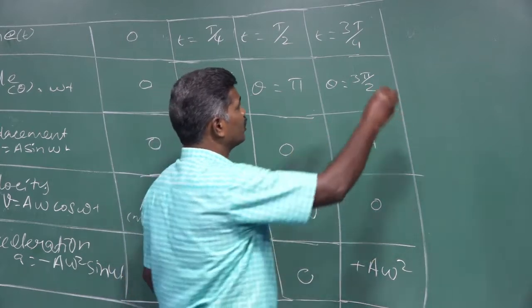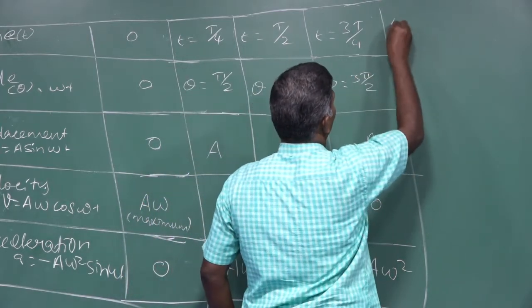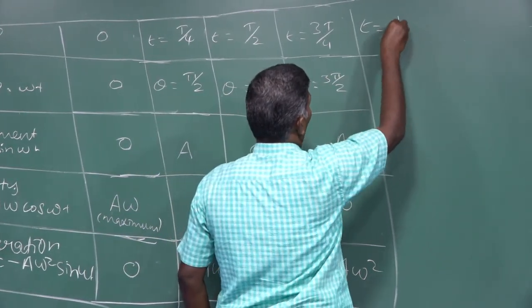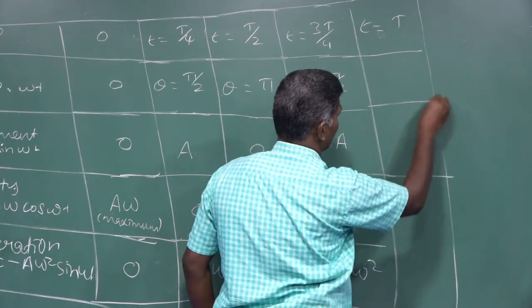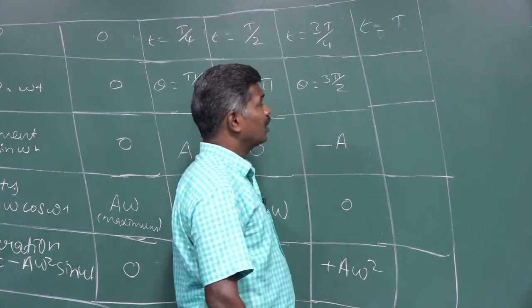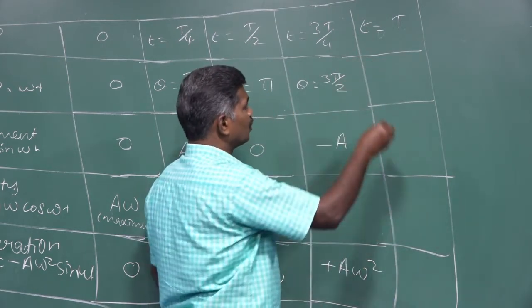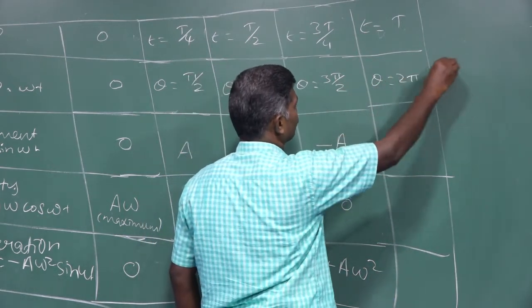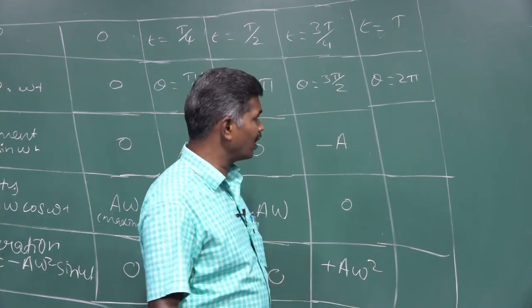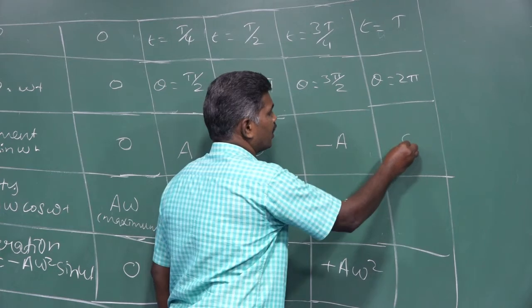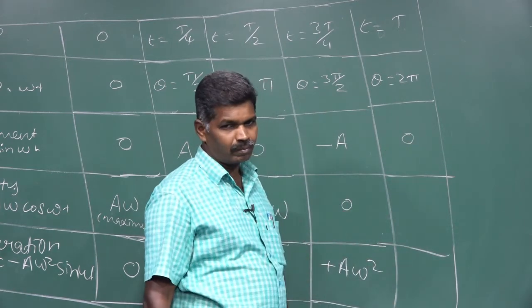Another one we are going to tackle: t is equal to capital T, completing one revolution time. Theta is equal to 2 pi. If theta is equal to 2 pi, sin 2 pi is 0, that's why displacement is 0.